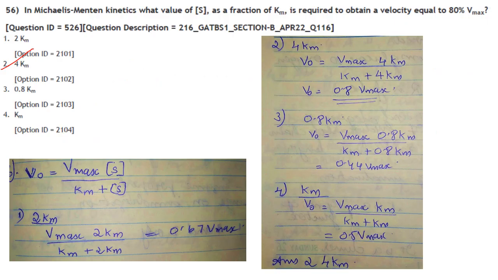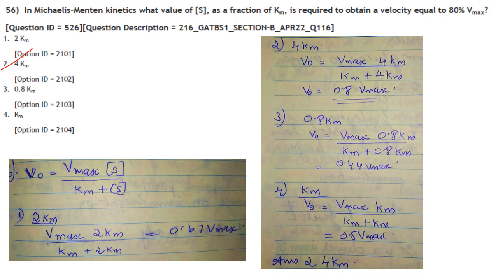So next question. In Michaelis-Menten kinetics, what value of S as a fraction of Km is required to obtain a velocity equal to 80% Vmax? So velocity should be equal to 80% Vmax. What you have to do here is substitute the values given in the options in place of the substrate concentration and find out the velocity, and the option which gives you velocity equal to 80% Vmax is the correct answer.